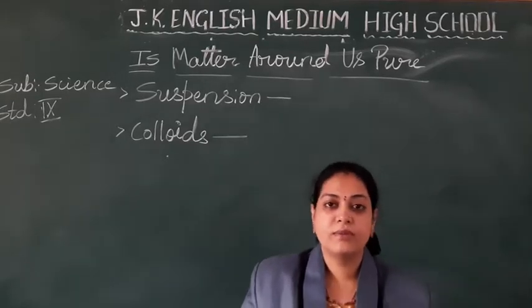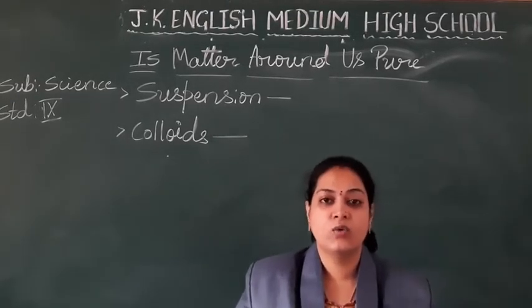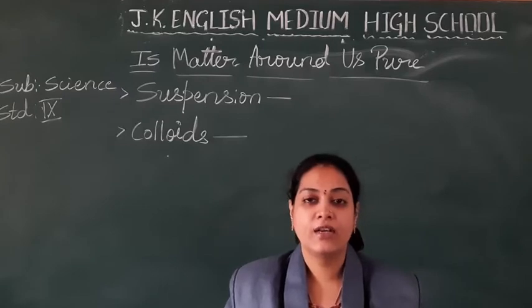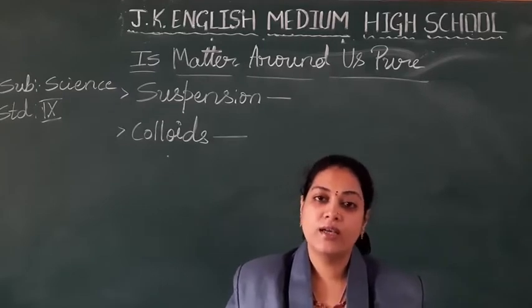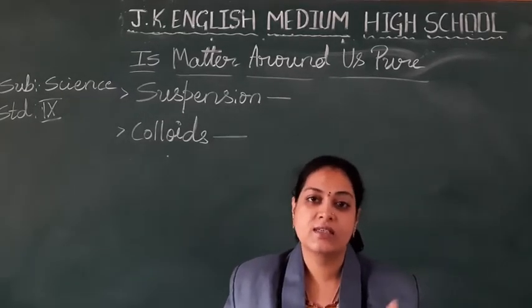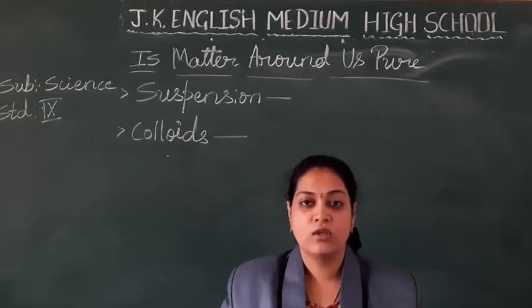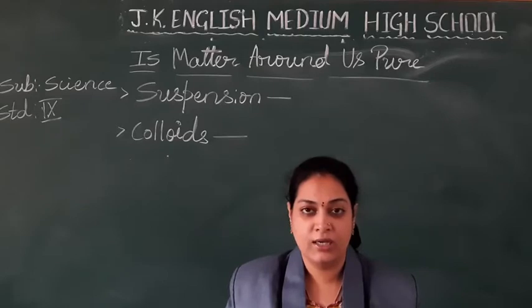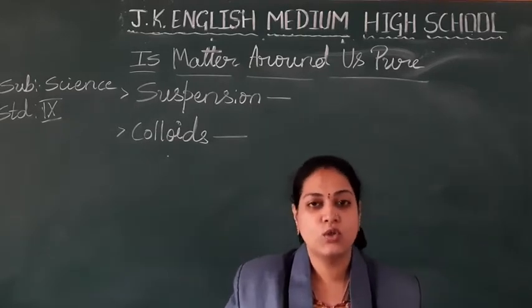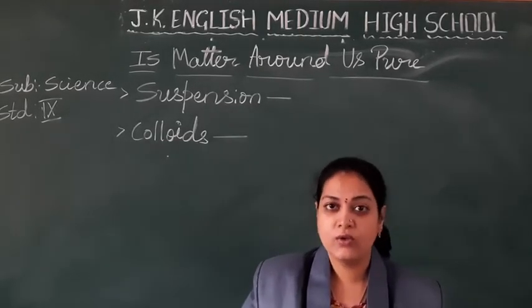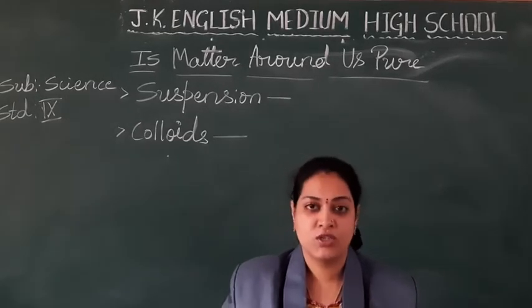Hope you remember students, we divided mixtures into two types, homogeneous and heterogeneous. If you take the homogeneous mixture, we have discussed solutions. You cannot distinguish the constituents, they are indistinguishable, so we called it a true solution. Now coming to the heterogeneous mixture.